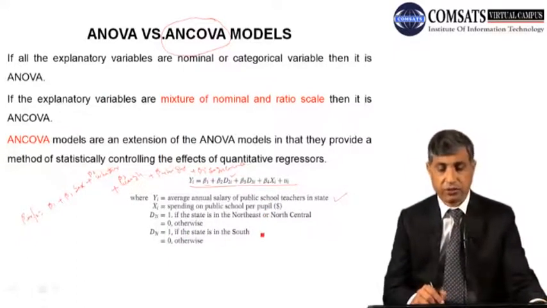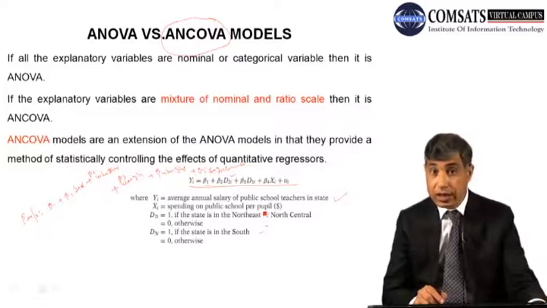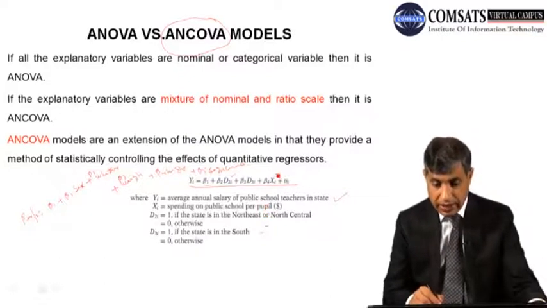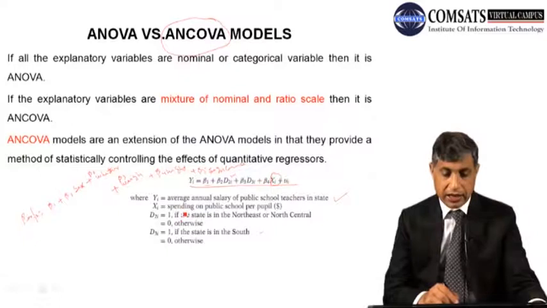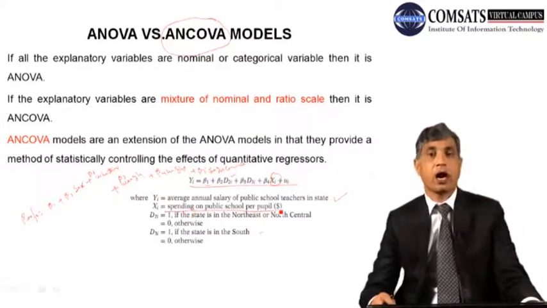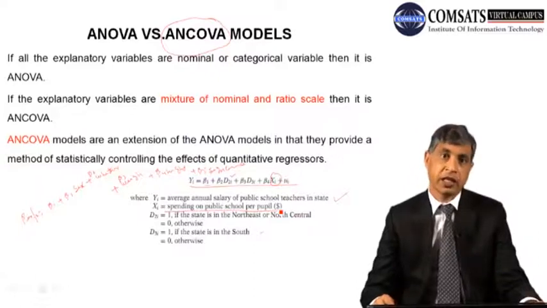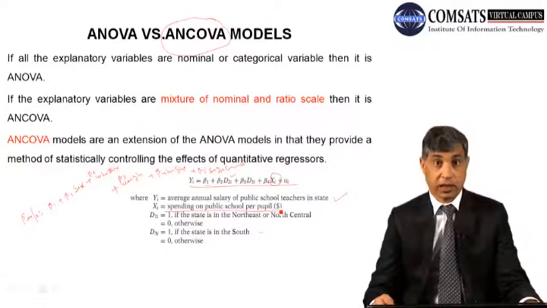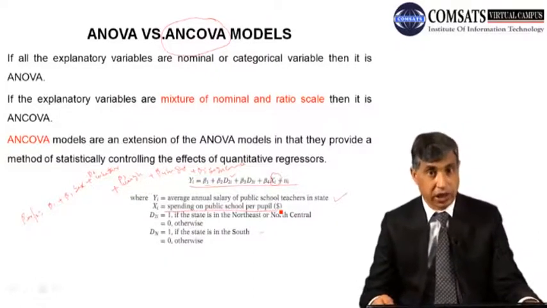D3 is 1 if the state is from the south. But there is another variable, this one, Xi: spending on public school per pupil. How much is the government spending on schools? This is also a variable and it is not qualitative.